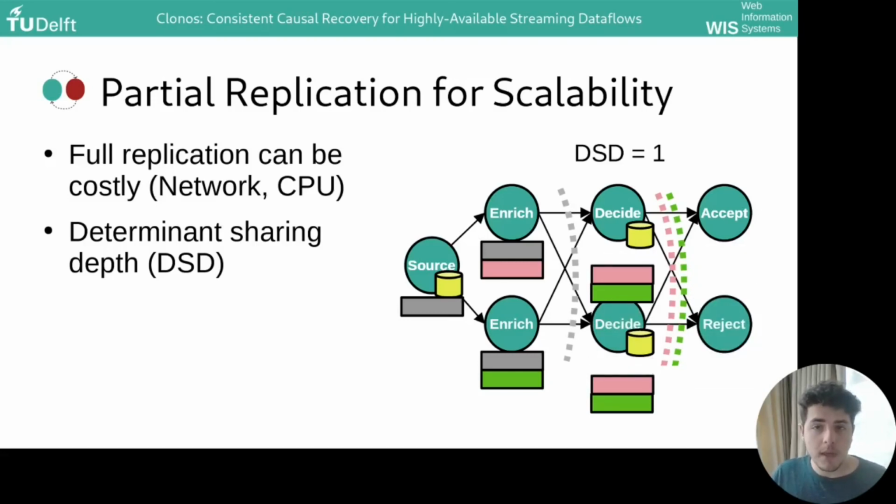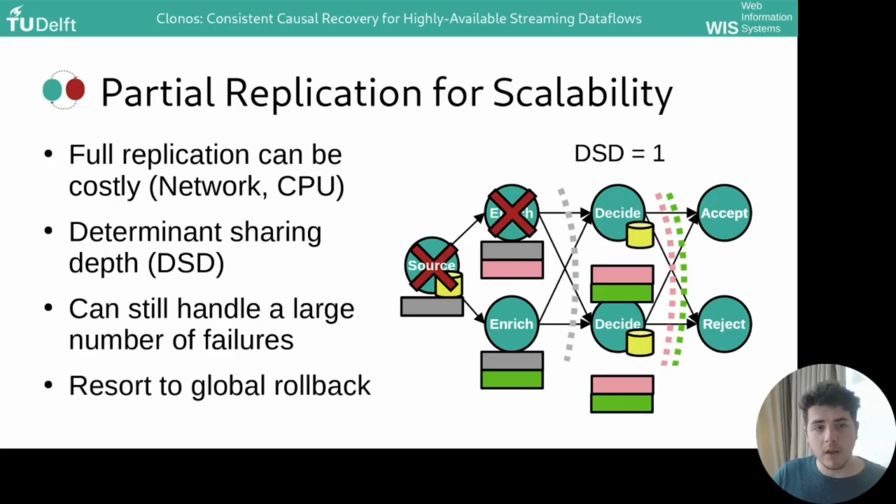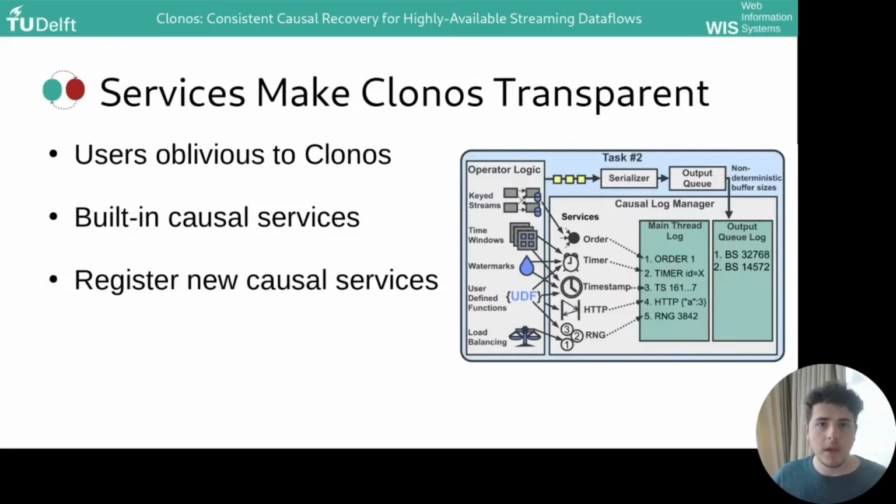This deployment can still handle a large number of simultaneous failures, such as shown here, because all logs can still be found in the downstreams from the failure. However, we cannot handle a sequence of failures larger than the determinant sharing depth, such as this one. To deal with this, Clonos will automatically detect these pessimistic rare cases and trigger a global rollback in order to restore consistency.